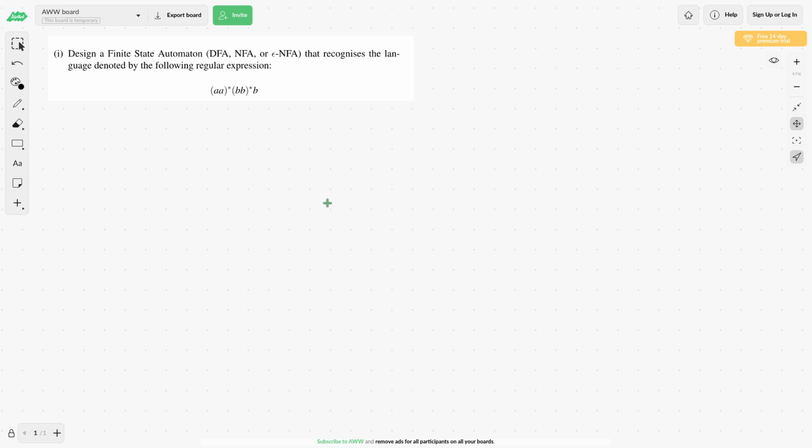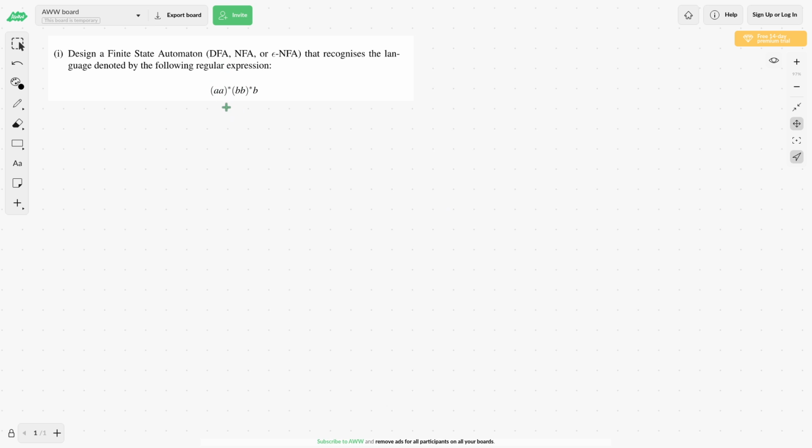Okay, moving on to automata theory. We're asked to design a finite state automaton that recognizes the language denoted by the following regular expression. There's a few ways you could do this. You could either just try and design a DFA or an NFA from intuition, based on what the language does, or you could directly take this regular expression and blindly convert it to an epsilon NFA using the algorithm. Either would work. So I'm just going to build a DFA for this question.